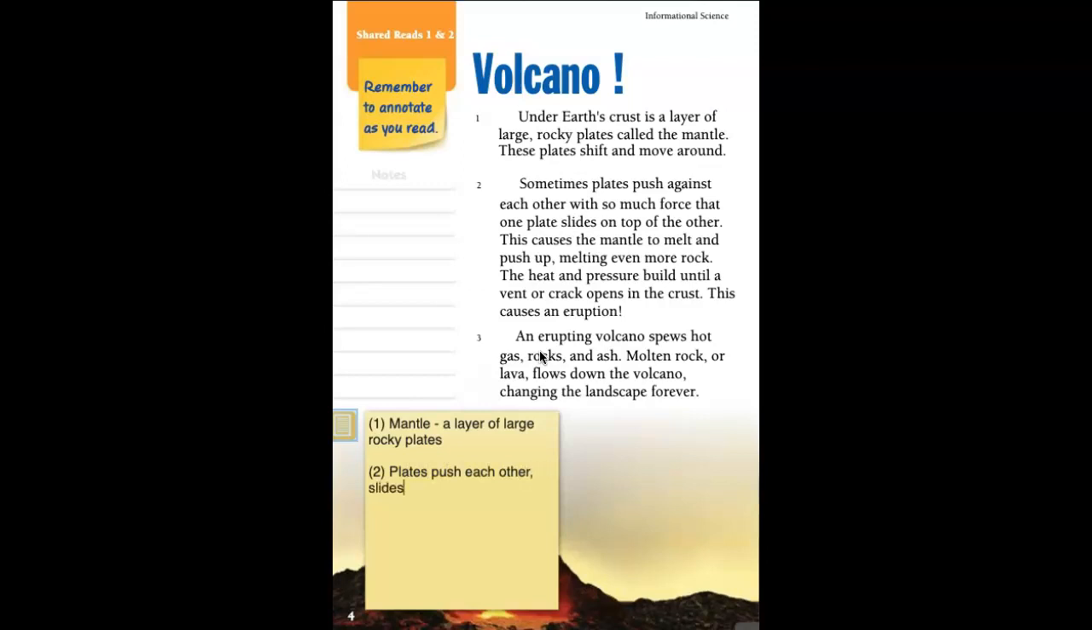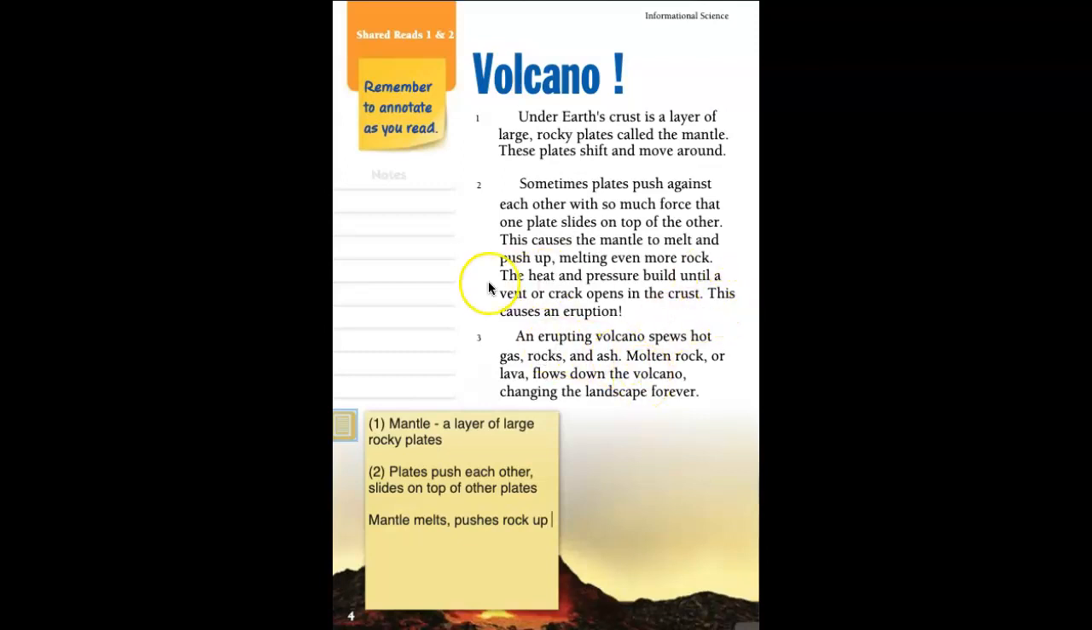slides on top of other plates. This causes the mantle to melt and push up, melting the rock even more. So the mantle melts, pushes rock up. Remember, these are notes, so I'm not going to put them in complete sentences because this is for me to understand when I go back in my reading to see what I actually highlighted to be important.